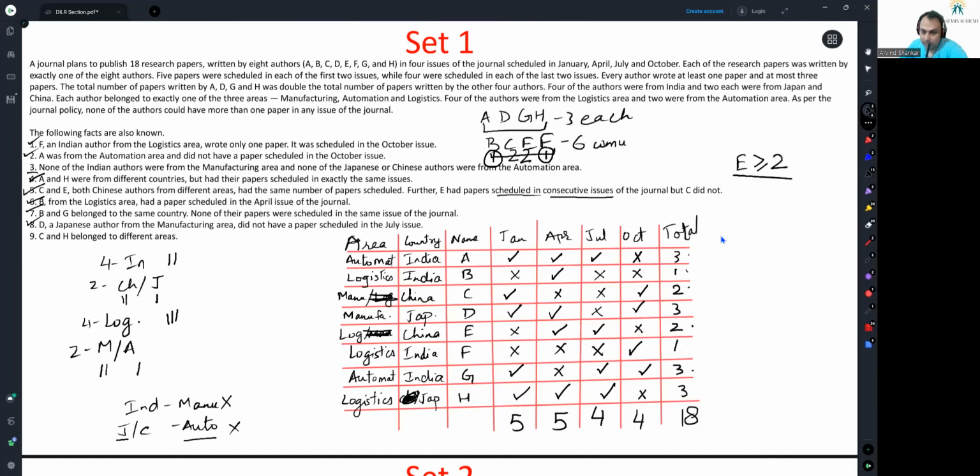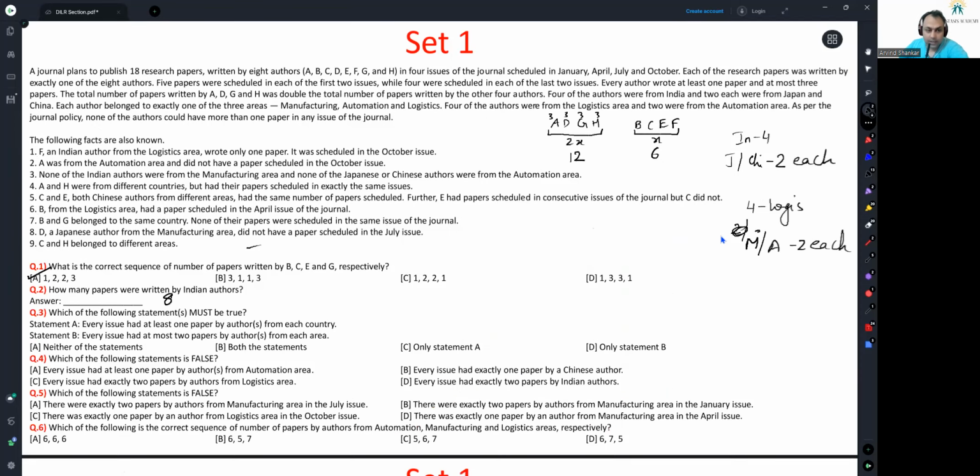Let's see. China. I have July, January, April, July, and October. Yes, China is covered everywhere. Japan, let me see. 1, 2, 3 is already done. And in July, H did it. Okay. Indians, let's see. A, January, April, July, A is taking care of. G is taking care of October. So yes, every issue had at least one paper by an author from each country. This statement is true. Let's look at statement B.